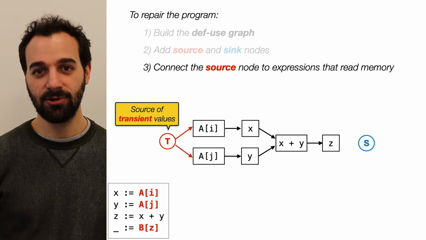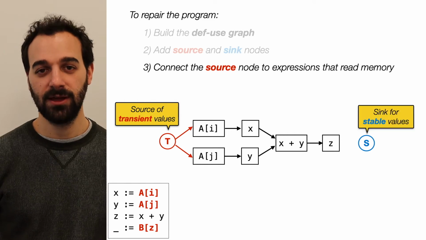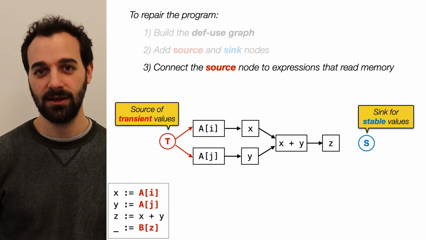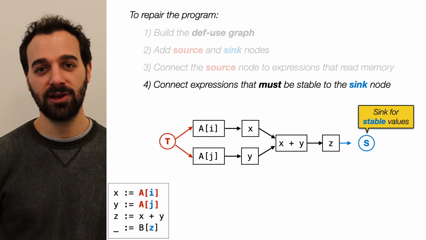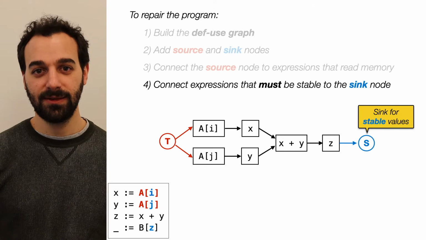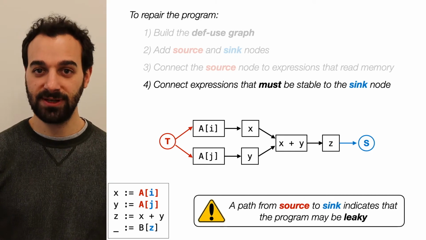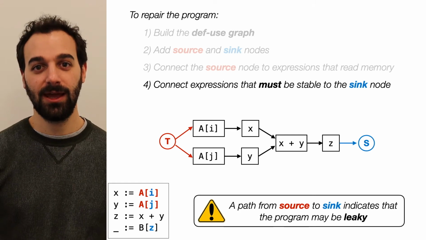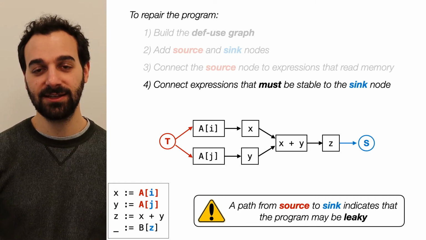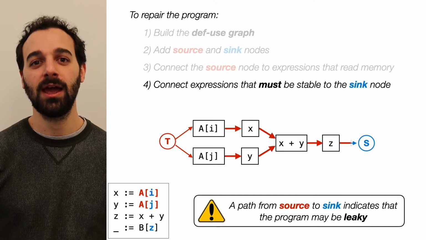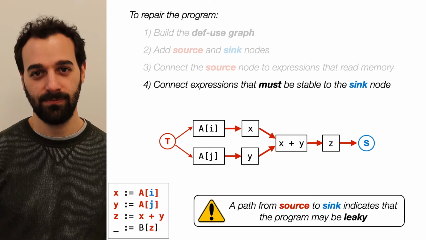Similarly, node S represents the sink of stable values. This node draws all the values of the program that must be stable to avoid transient execution attacks. Therefore, we connect all expressions used as indices in the program to this node. The fact that the graph contains a path from T to S indicates that the program may be leaky. Intuitively, this is because transient data flows through data dependencies into what should be a stable index expression.